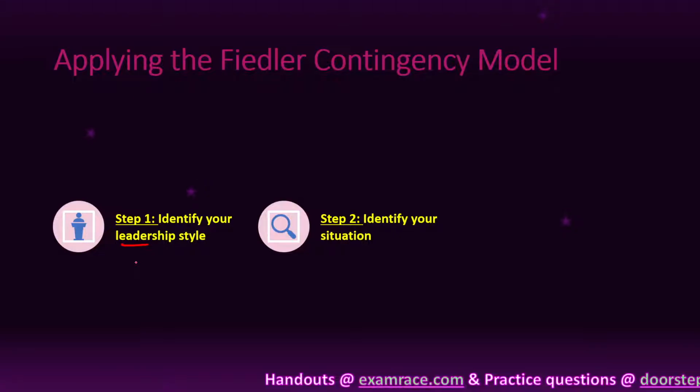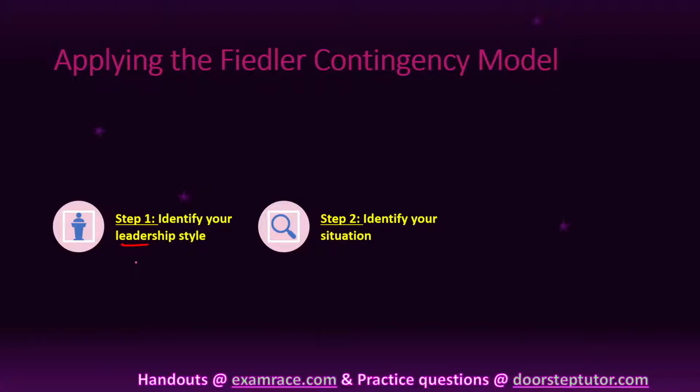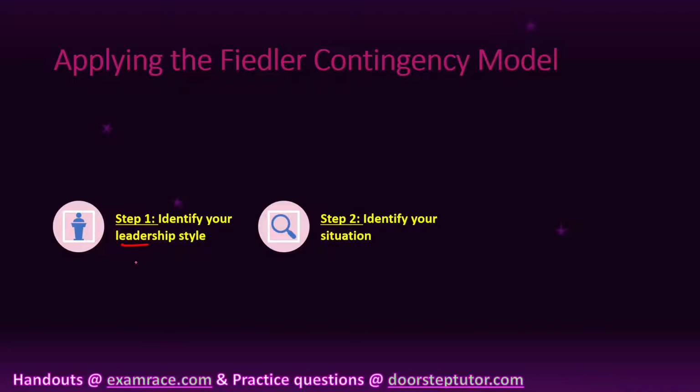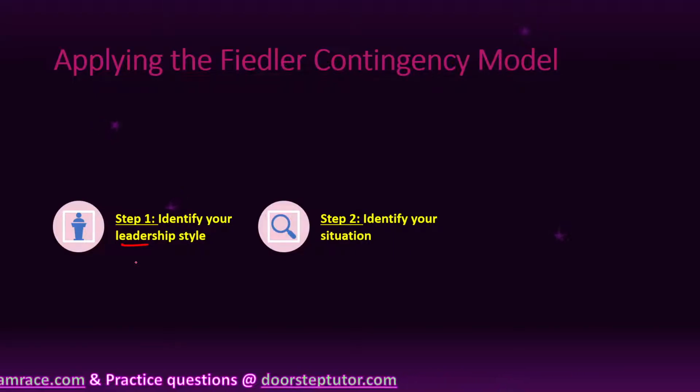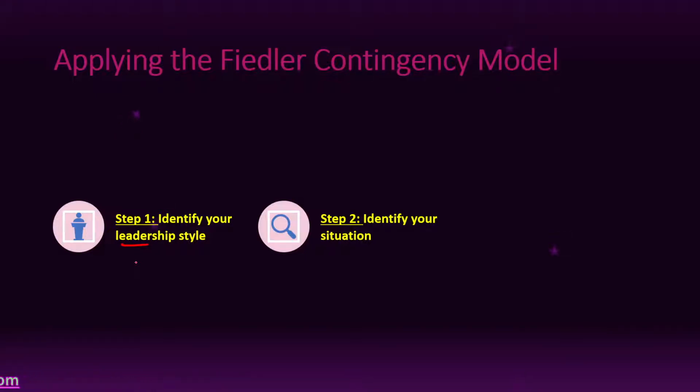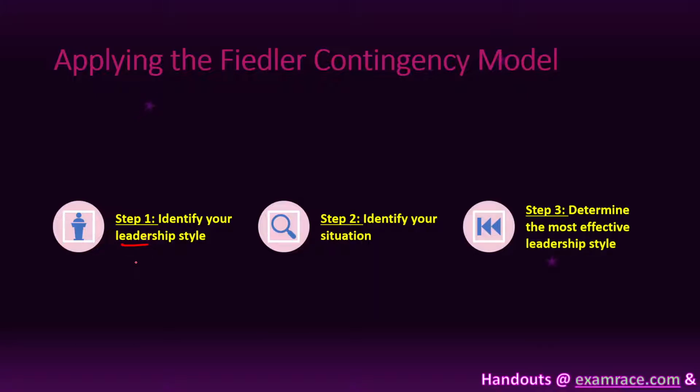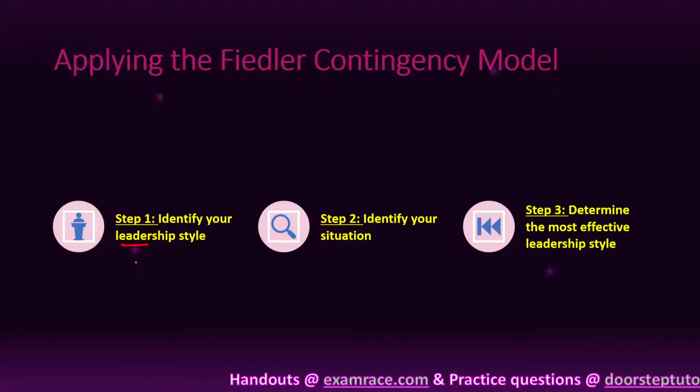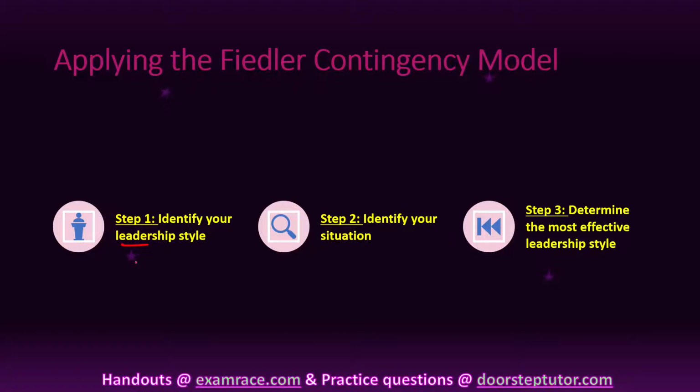If it is not good, it is an unfavorable situation. If the task is in a structured way, it is favorable. If the task is unstructured, it is unfavorable. So this is identify your situation. Next one is determine the most effective leadership style. Which leadership style is most effective?